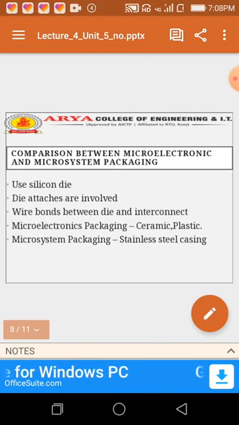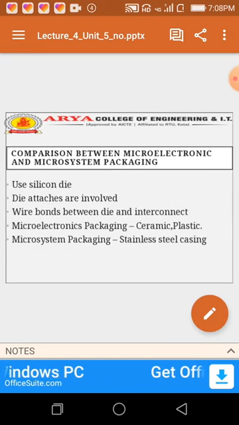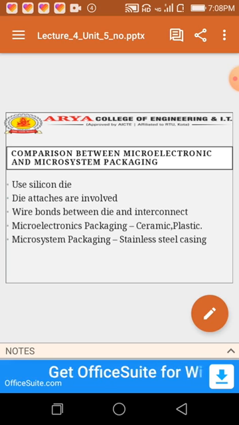Now the comparison between microelectronic and microsystem packaging. Silicon die attaches are involved. Wire bonds between die and interconnect. Microelectronics packaging uses materials like ceramic, plastic, etc. Microsystem packaging uses materials like stainless steel casting.